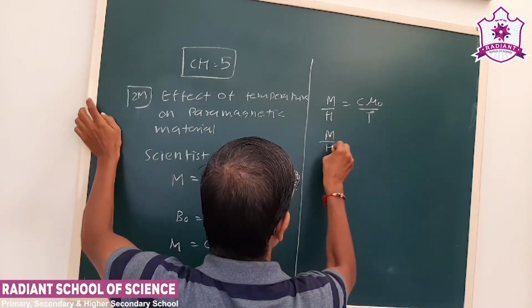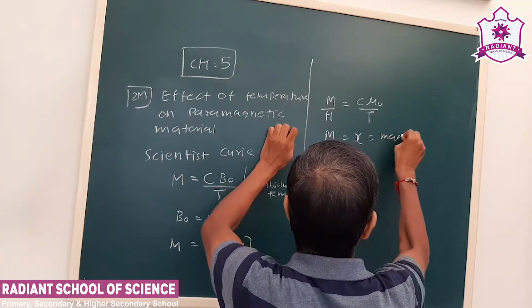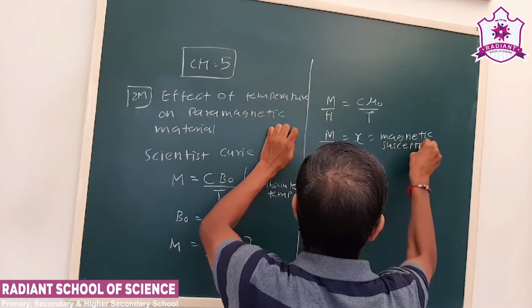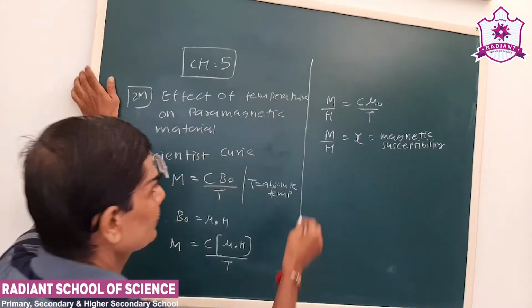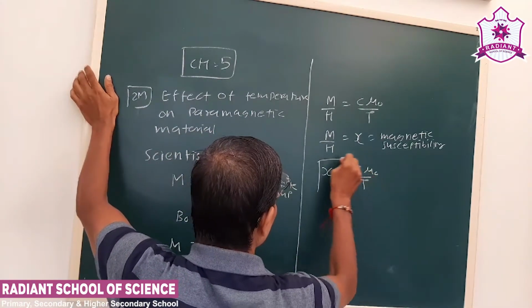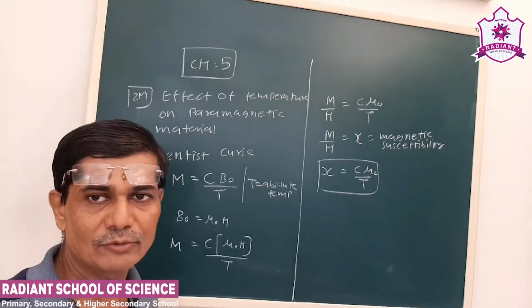M upon H is chi, that is magnetic susceptibility. So our relation becomes chi = C mu 0 upon T. Remember these are formulas, also useful for the MCQ part.